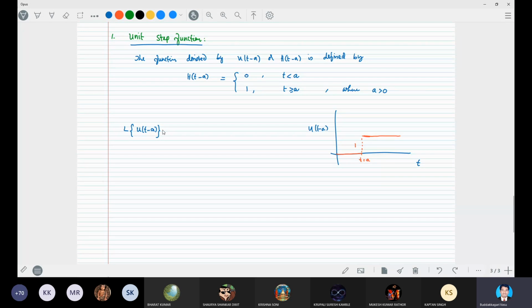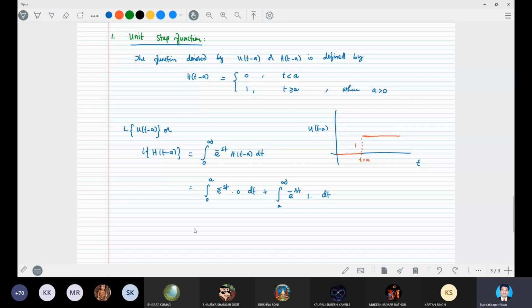The Laplace transform of h(t minus a) is equal to, by definition, the integral from 0 to infinity of e power minus st h(t minus a) dt. That is equal to the integral from 0 to a of e power minus st times 0, since h(t minus a) is 0 in this interval, plus the integral from a to infinity of e power minus st times 1 dt.